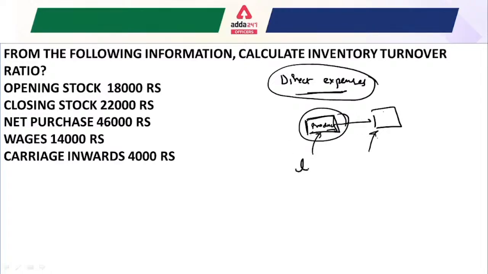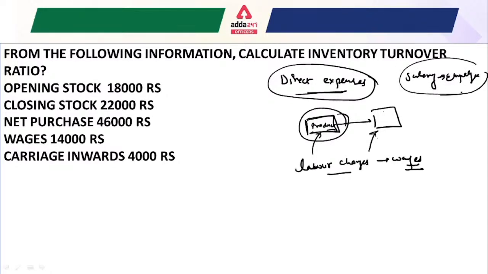Suppose you have to pay the charges to the labor. Labor charges are generally considered as wages. Wages we give to the laborers, and salary we give to the employees. Sometimes the question is also from this, like salary is a kind of which expenses. Salary is a kind of indirect expense.